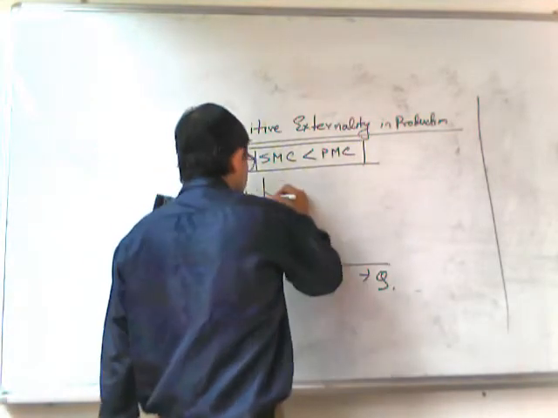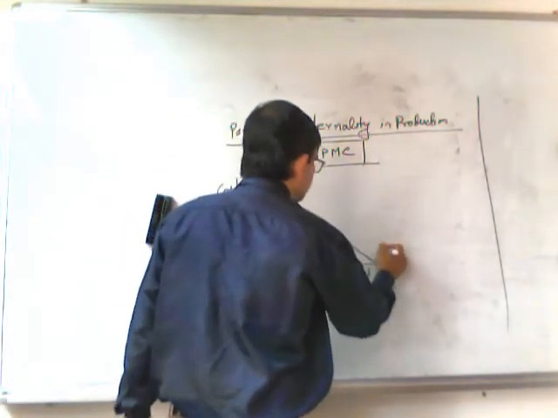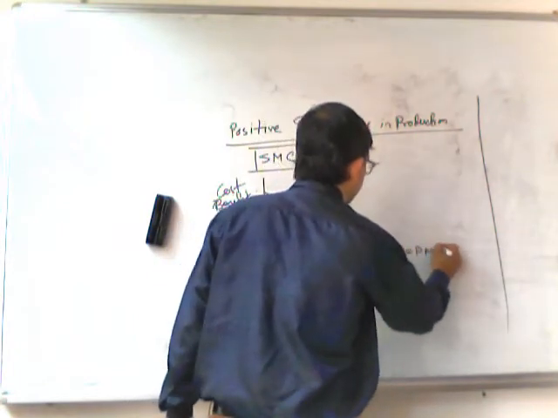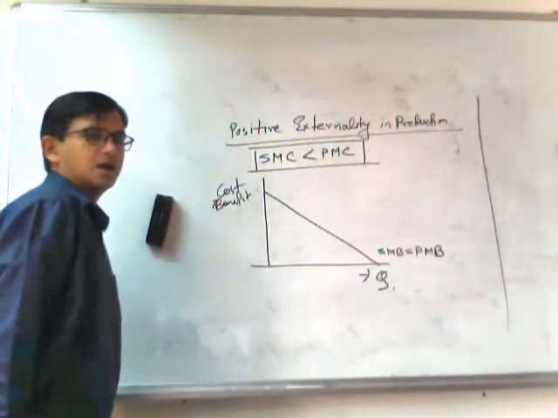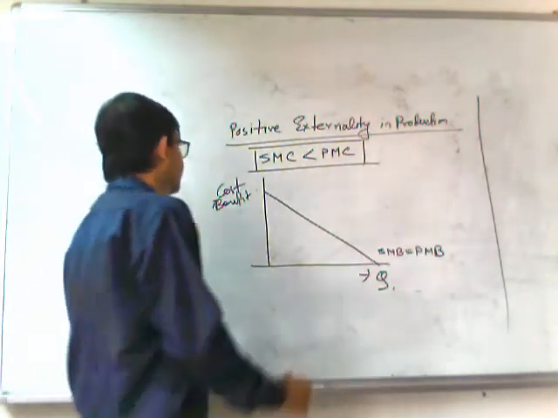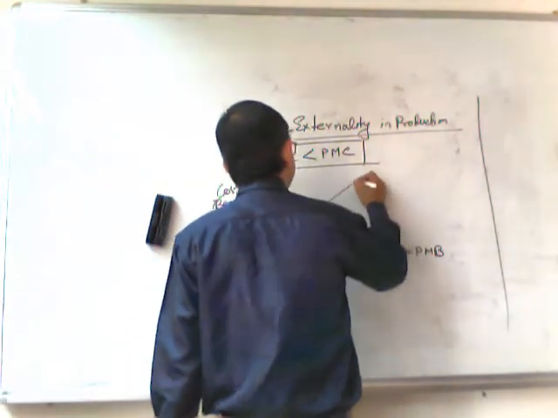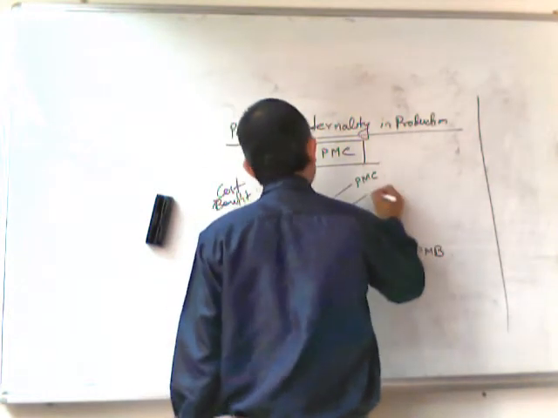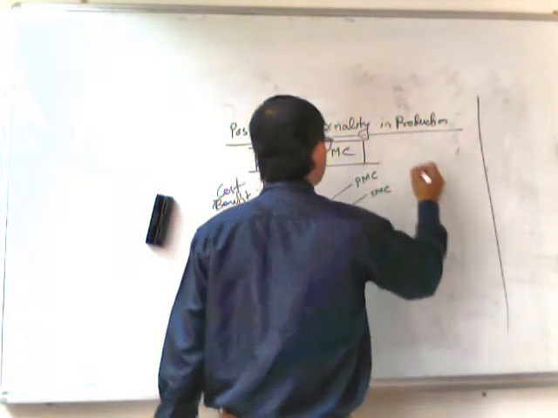There is no externality in consumption, so social marginal benefit equals private marginal benefit. Now, this is the private marginal cost of production and this is the social marginal cost of production.